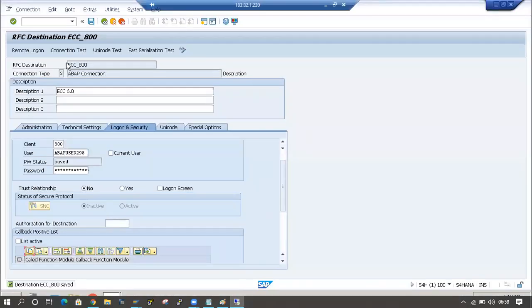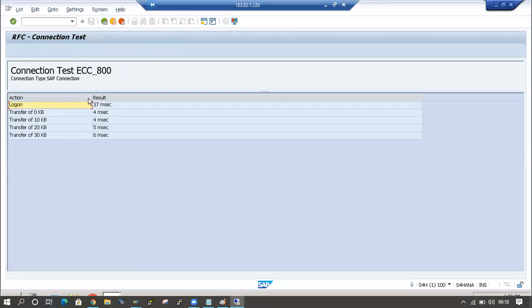It is saved now. Here the connection test is there, so we have to check whether the connection is correct or not, whether it is connecting or not. If there are any errors, it will show here. Connection test. Here it is showing something like logon or transfer data, but it is not showing any errors. If we get any error here, we can see some red marks. But here we are not seeing any red marks, which means there is no error in the connection.